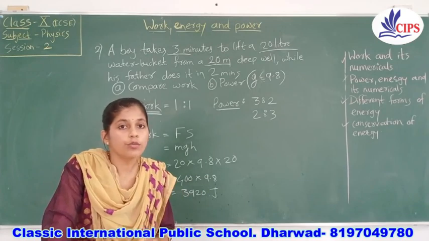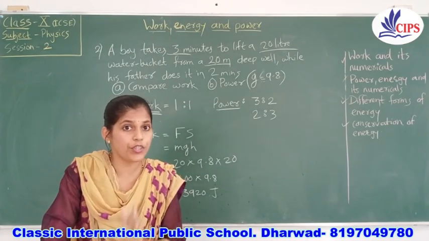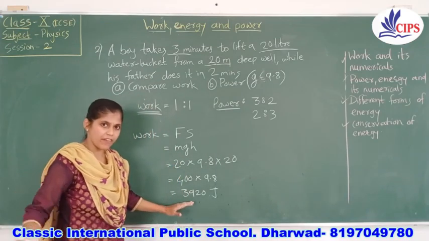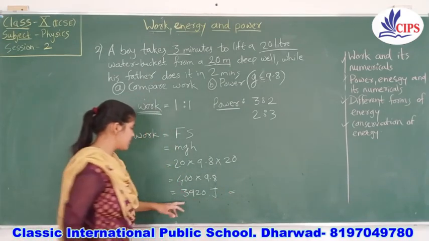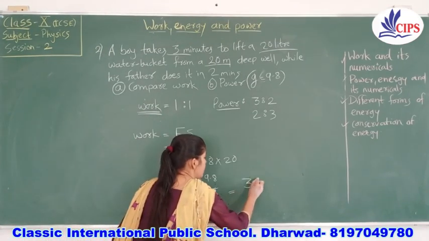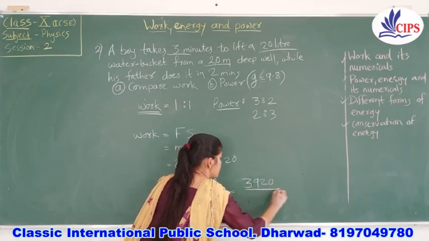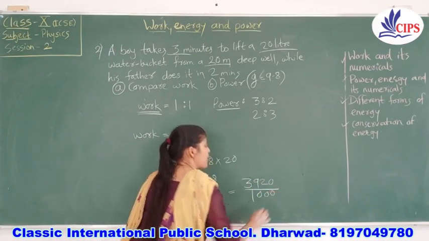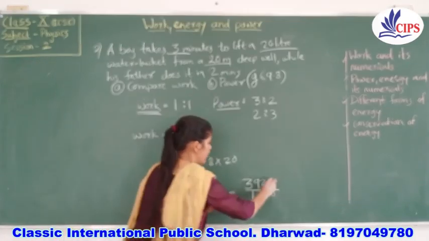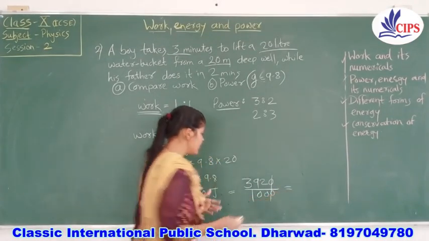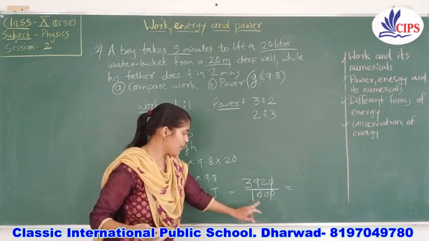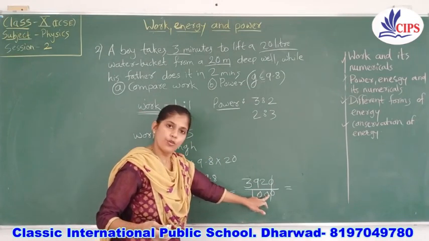Suppose they ask you to write down the answer in kilojoule unit. In that case, you should not be worried at all. This is very simple. This is the value you have got in joule. Just take the same value and divide it by 1000, because you have to compare the value with thousands, means with kilo. So you will get a clear answer: 3920 divided by 1000. On 1000 there are 3 zeros.